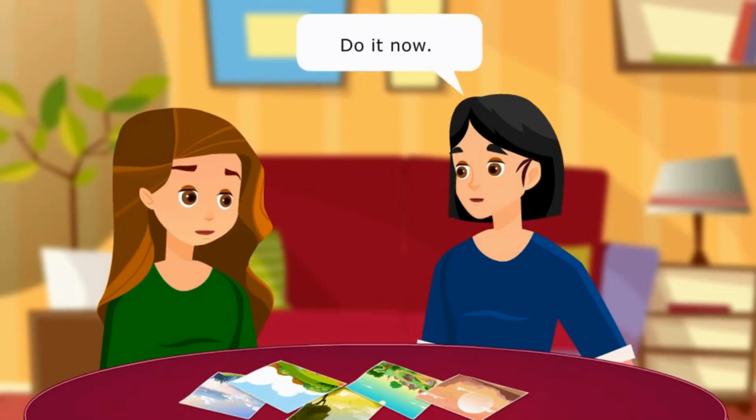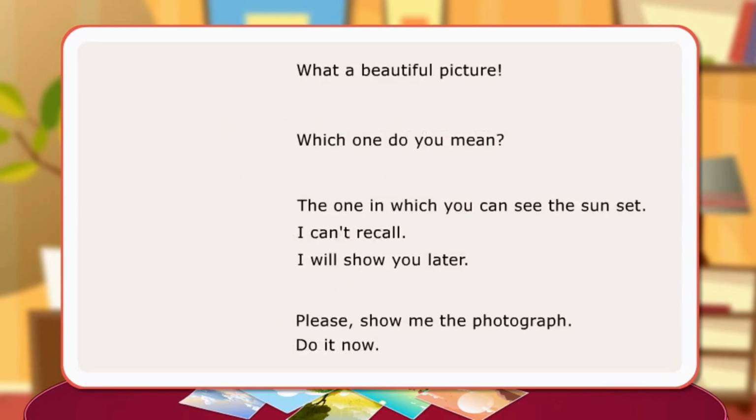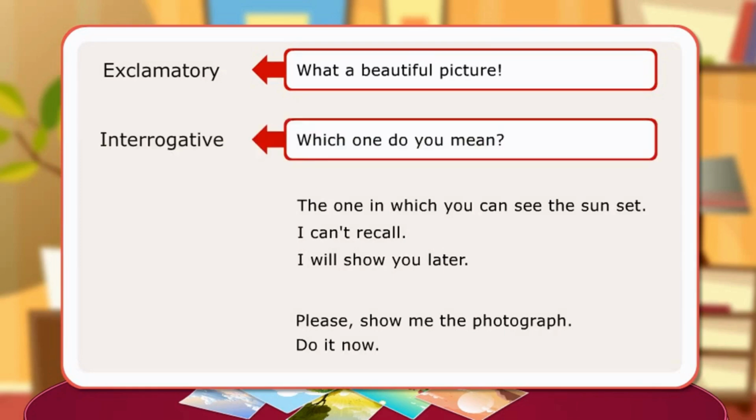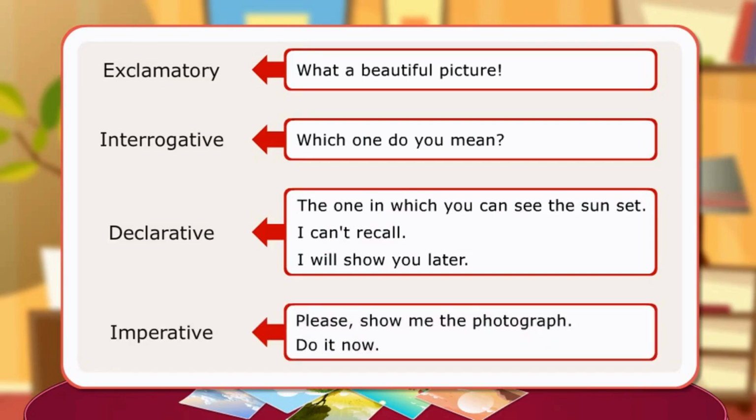Do it now. In the dialogues, the girls have used different kinds of sentences to state something, make a request, issue a command, or make an exclamation of joy. The following sentences are examples of different kinds of sentences. Exclamatory: what a beautiful picture. Interrogative: which one do you mean? Declarative: the one in which you can see the sunset. I can't recall. I will show you later. Imperative: please show me the photograph. Do it now.